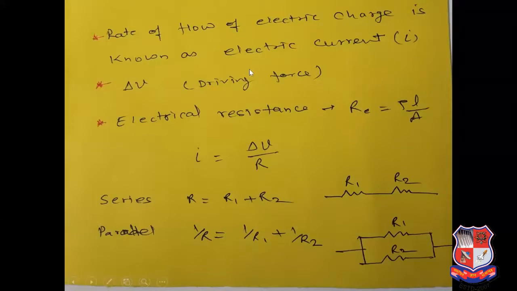In the case of Ohm's law, the rate of flow of electric charge is known as electric current, and the potential difference delta V is the driving force. The electrical resistance is shown by rho L upon A, and the general equation is I is equal to delta V upon R. If we want to add resistances, then in series we add like this, and in parallel we add like this. This is just the circuit arrangement in series and in parallel.